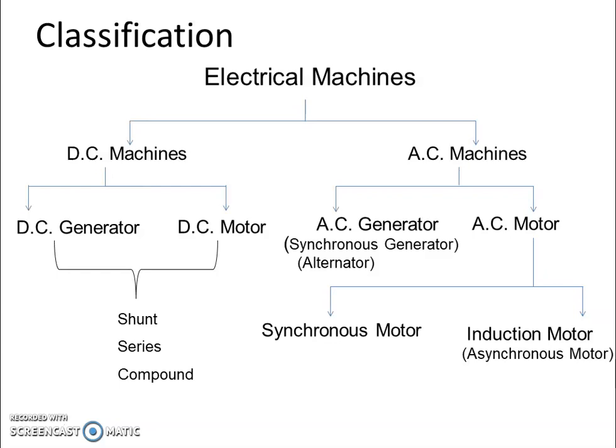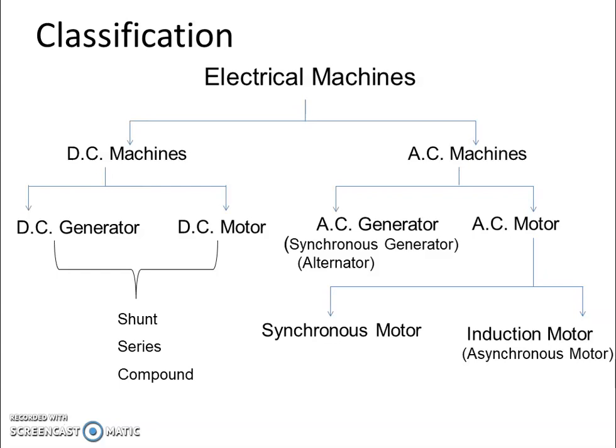An induction motor, which we already studied, is the motor which never runs with synchronous speed. Yes, it never runs with synchronous speed and hence it comes under the category of asynchronous motor. So this is the main classification of electrical machines.